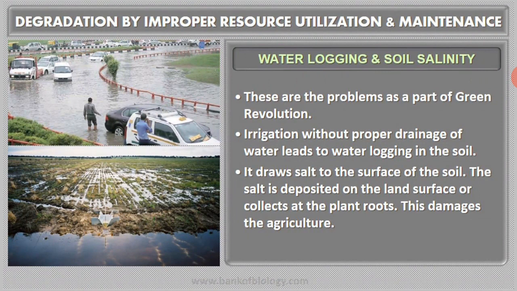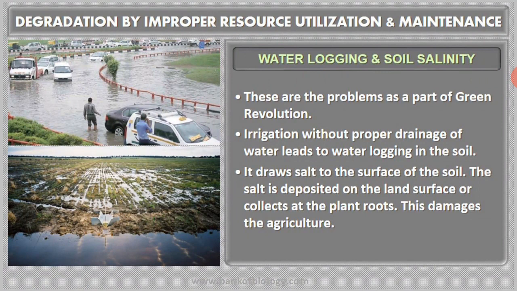So water logging has to be avoided. Soil salinity should be controlled. Okay, so these are the two bad impacts of improper utilization of natural resources. Then coming to the next part of this chapter, deforestation. So what do you mean by deforestation?